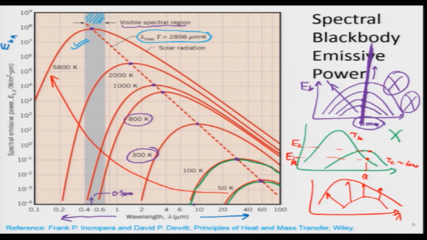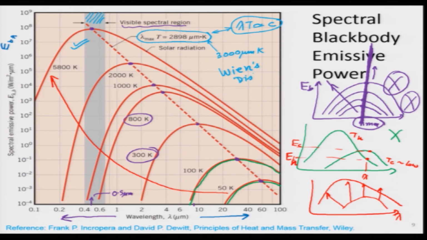And let me show it. So, I can rewrite it like this over here. I can just write that lambda T is some sort of a constant, and that constant value, if we have to memorize it, is very close to 3000 micron Kelvin. And maybe I will also write that this is another law which is called the Wien's displacement law.